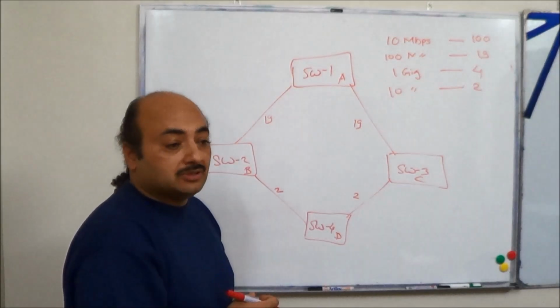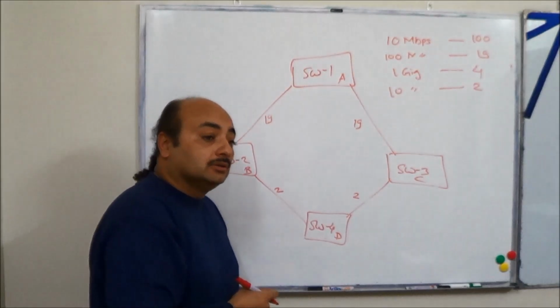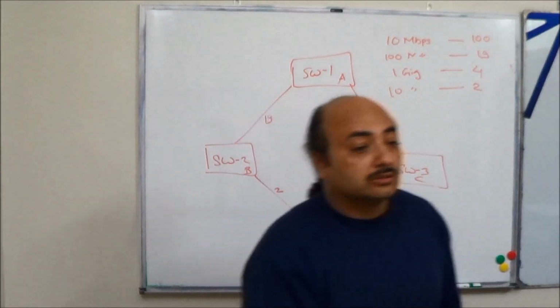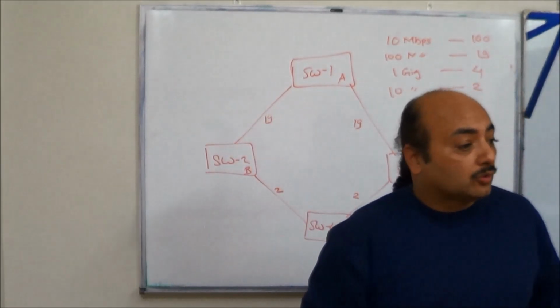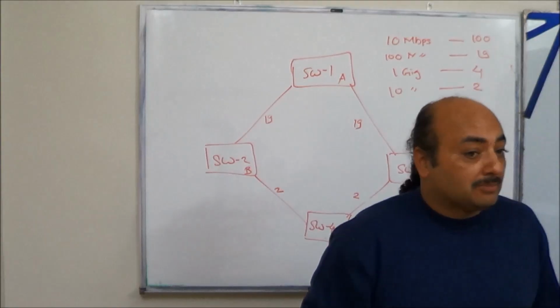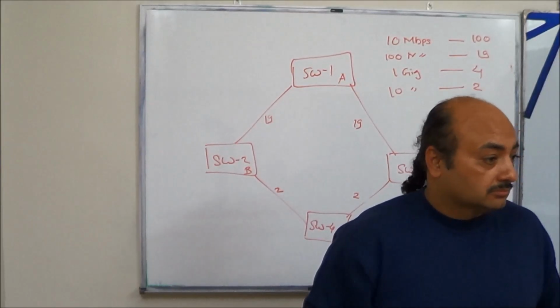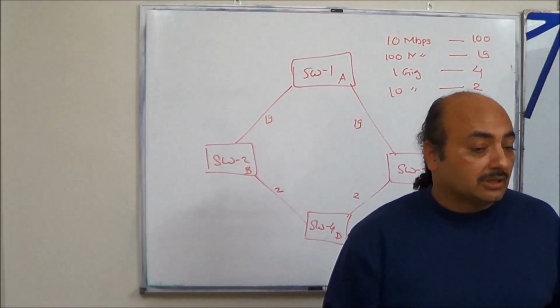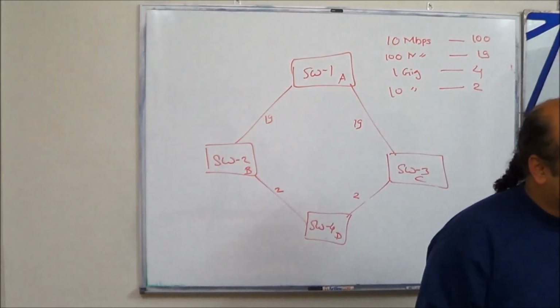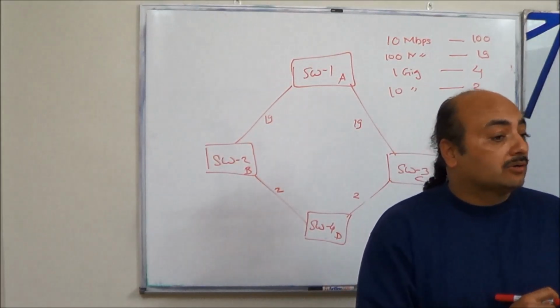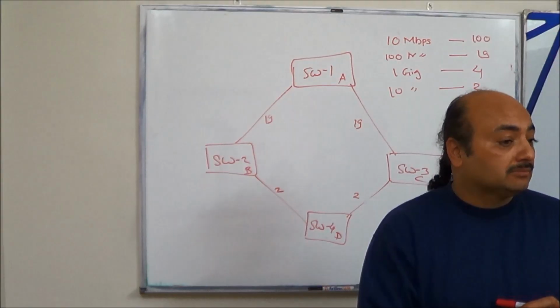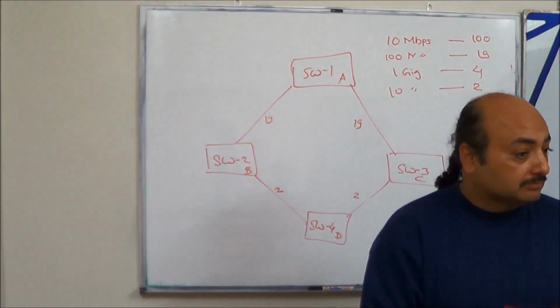Now, using the root path cost, what do you get? Root path cost is used for calculating the RP, one of the possibilities. What is the other thing used for determining the RP? Sender bridge ID.